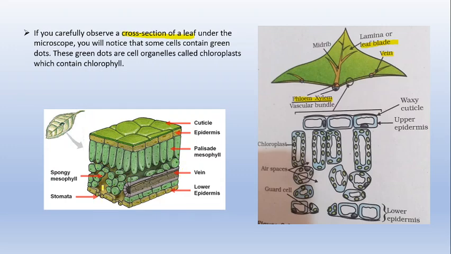And the gap in the lower epidermis is the stomata, and this is your lower epidermis. The green dots are the cell organelles called chloroplast, which contain chlorophyll. So mesophyll cells will contain chloroplast, and chloroplast will contain the green pigment known as chlorophyll.